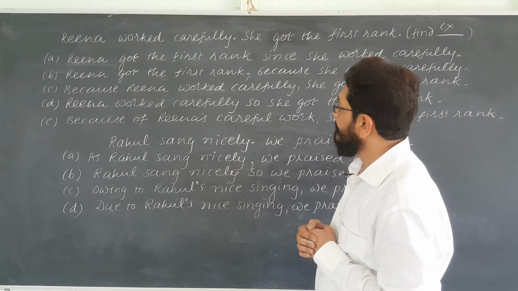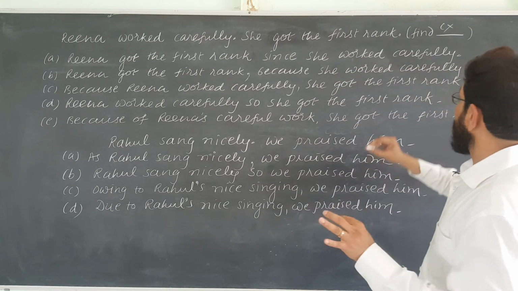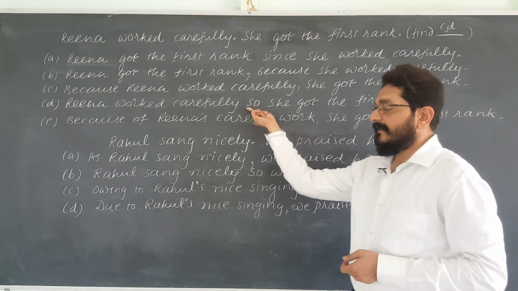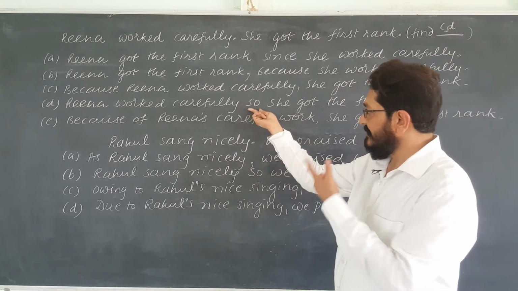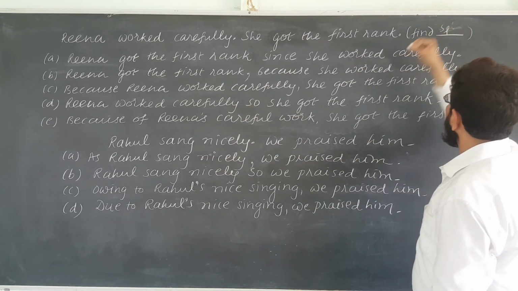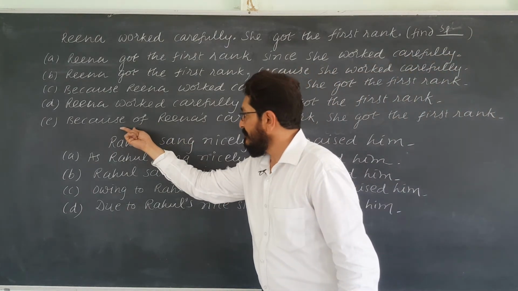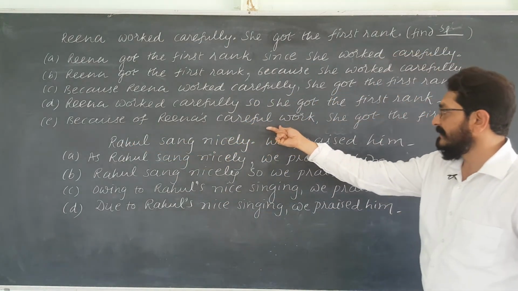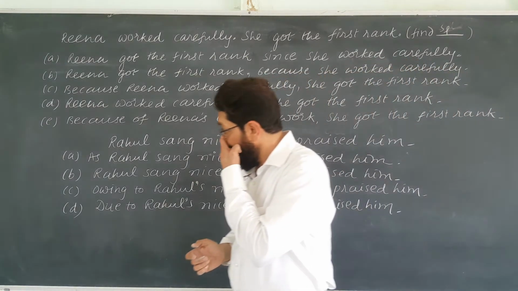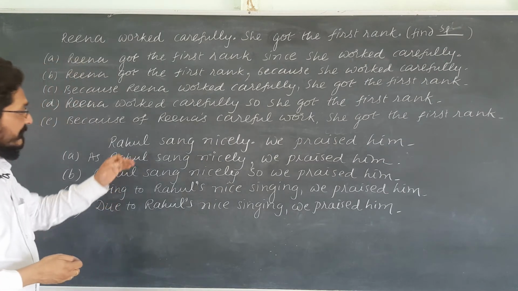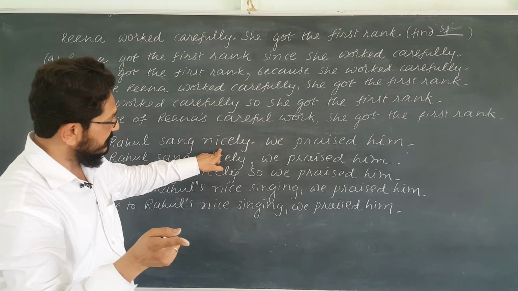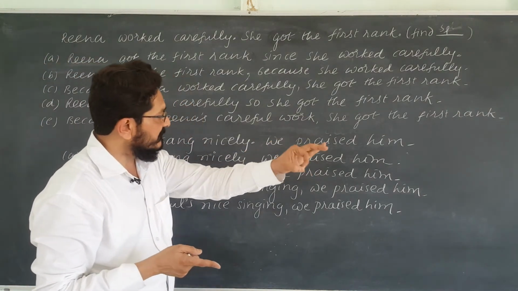complex sentences. Okay, now suppose you are asked to find compound. Naturally so and therefore are compound, so this is the answer. And suppose you are asked to find simple. Because of Rina's careful work, she got the first rank. So this is the answer. Now second set, Rahul sang nicely. This is the reason. We praised him. This is the result.